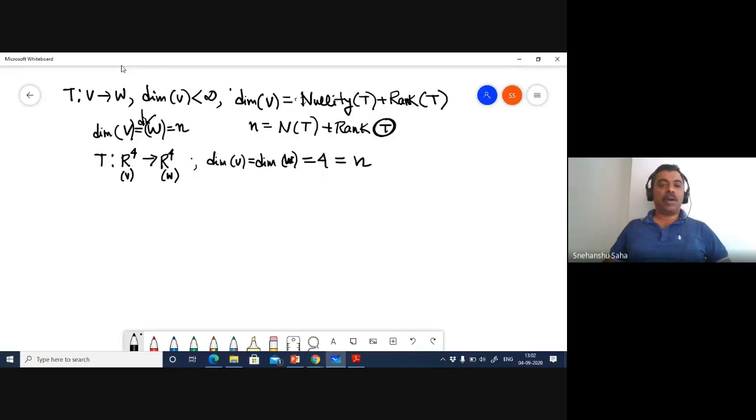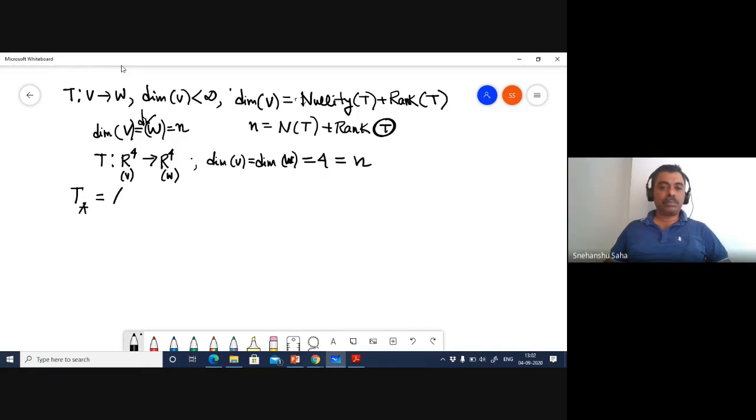So what we need to do is to see whether this particular equation is verified for a particular example of a linear transformation. Now I am going to give you a matrix which is induced by this linear transformation.